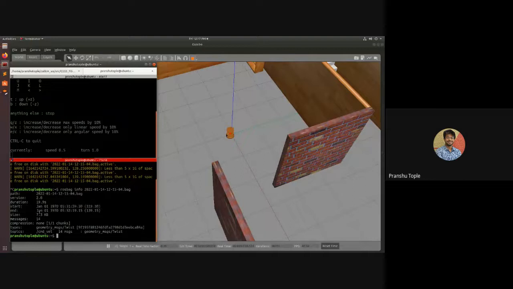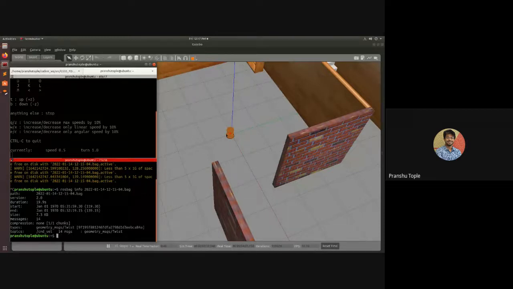Okay. What is the size? It's just 7.3 KB. 14 messages were there. Like in this complete time, 14 messages were sent, and it includes geometry twist messages, which were the topics. It was the command velocity topic. And if there are multiple topics, it will tell for each topic how many messages were published. It will tell all those things.